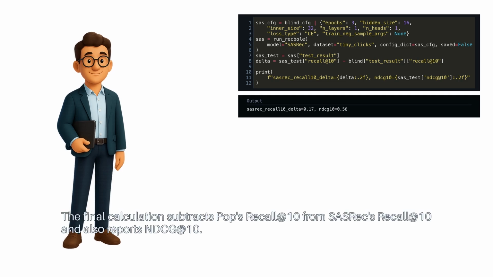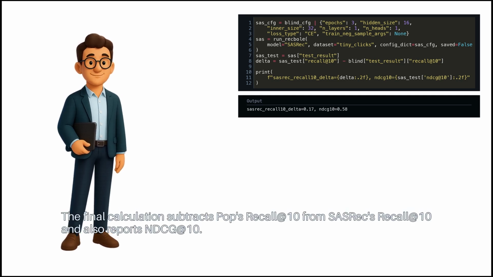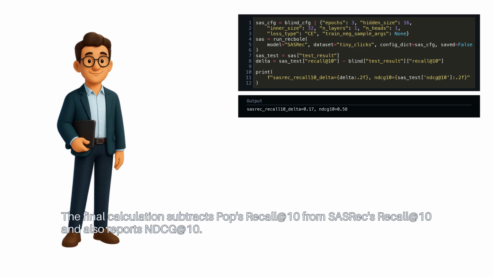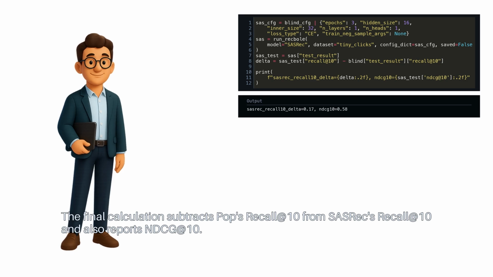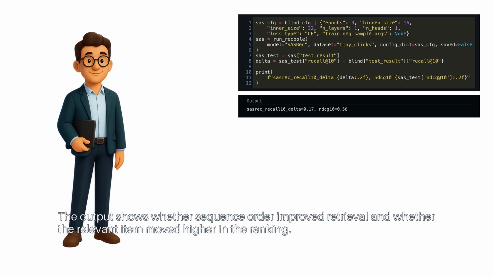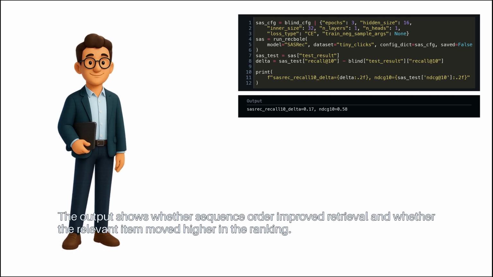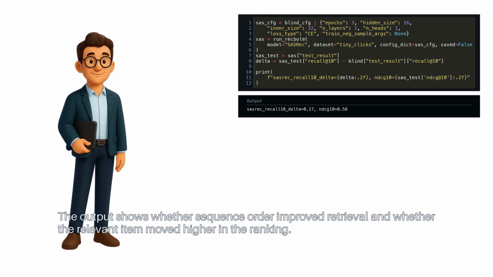The final calculation subtracts Pop's recall at 10 from SASRec's recall at 10, and also reports NDCG at 10. The output shows whether sequence order improved retrieval, and whether the relevant item moved higher in the ranking.